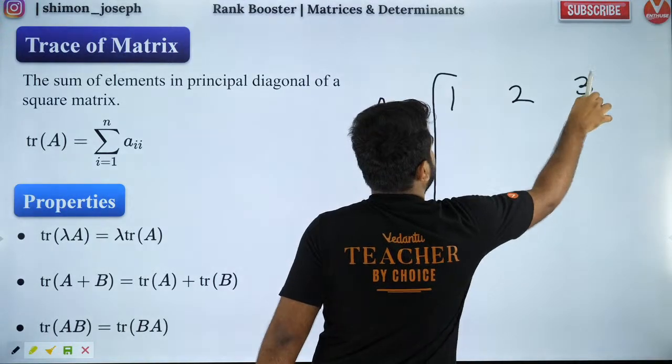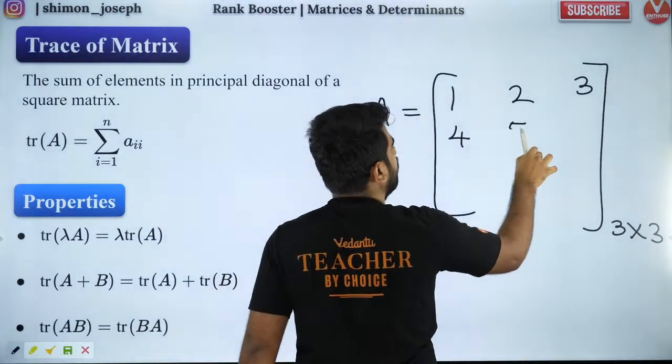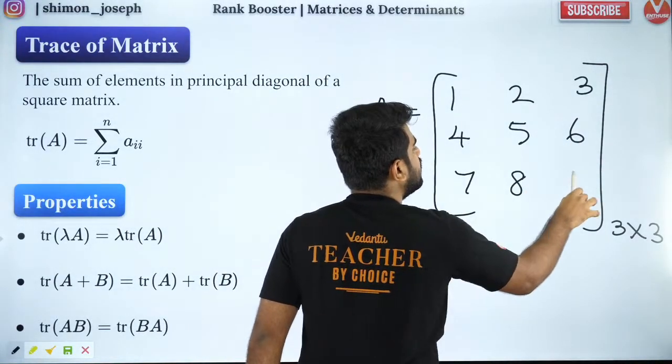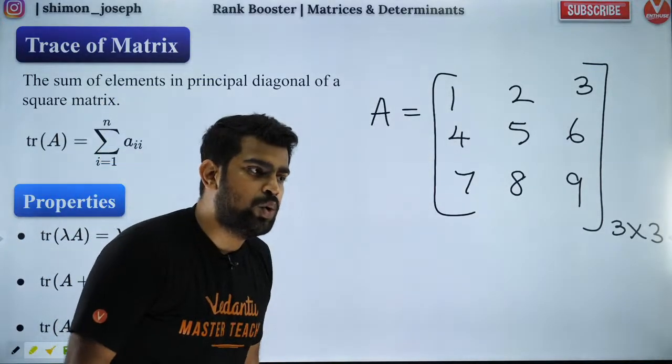So let's say you have a 3 cross 3 matrix, which is nothing but 3 rows and 3 columns. Let's say you have 1, 2, 3, 4, 5, 6 and 7, 8, 9. So this is how a 3 cross 3 matrix will look like. Yes? Everybody cool with that?